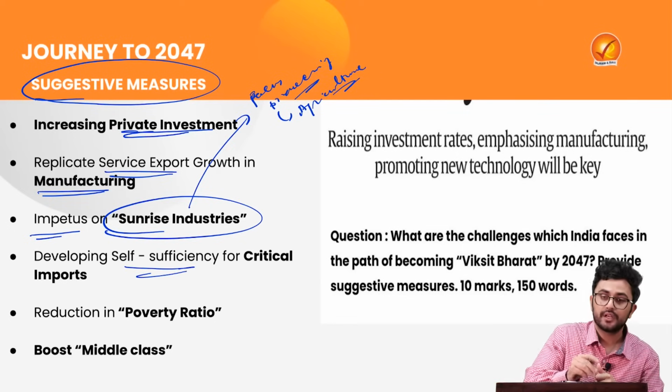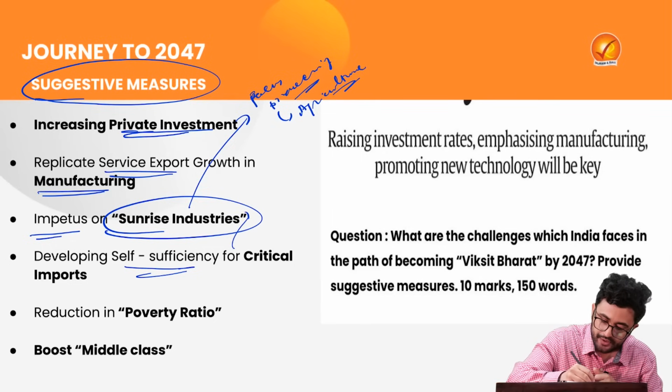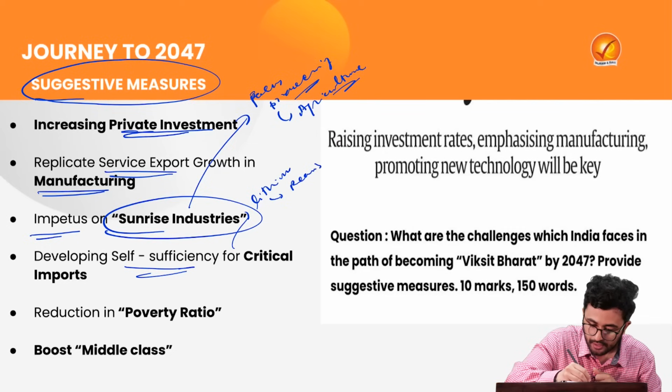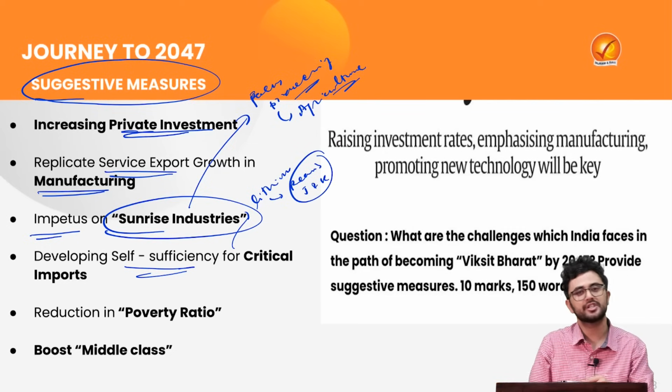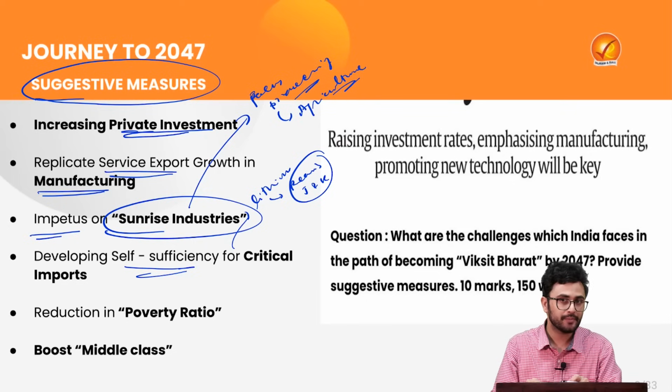Then we need to develop self-sufficiency for critical imports. So for example, if we are dependent on lithium, recently lithium reserves were discovered in Reasi district of Jammu and Kashmir. So we should do effective exploration as soon as possible, and start seeing whether it is industry viable or not.